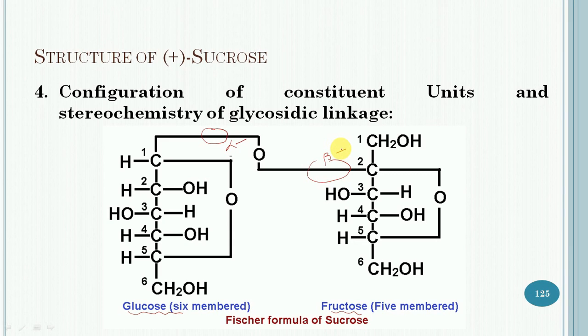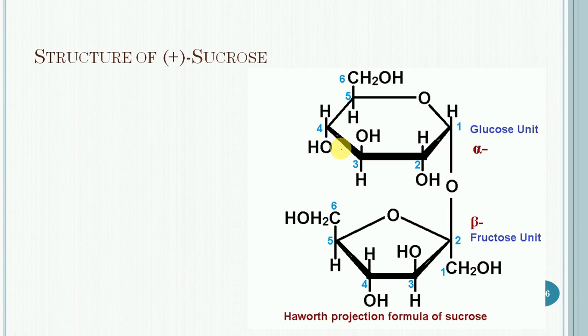The structure of sucrose is made clearer by the Haworth projection formula. So let us consider it.